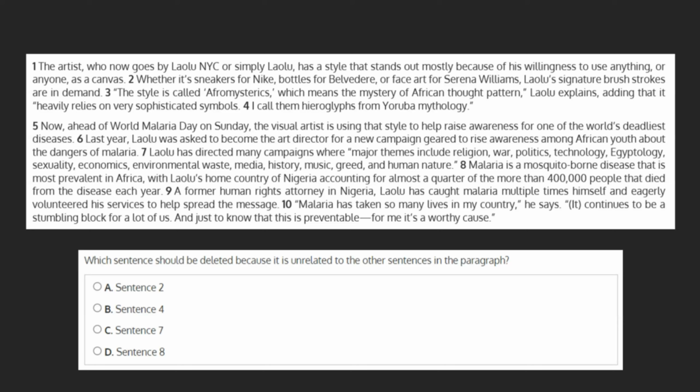Which sentence should be deleted because it is unrelated to the other sentences in the paragraph? A. Sentence 2, B. Sentence 4, C. Sentence 7, or D. Sentence 8.